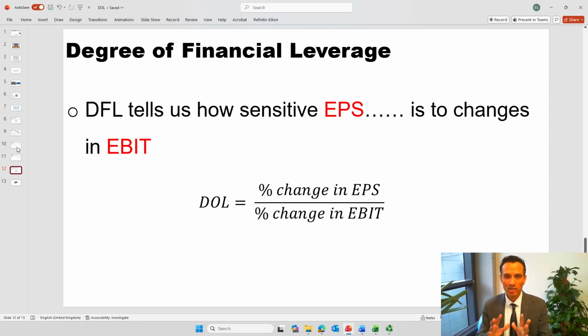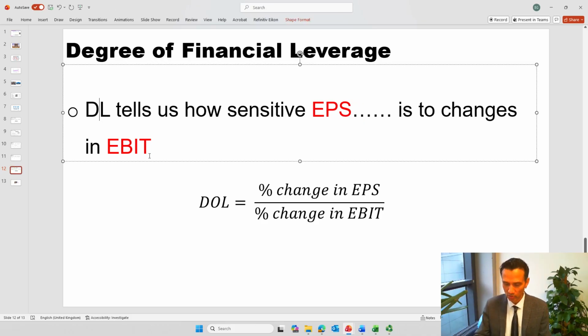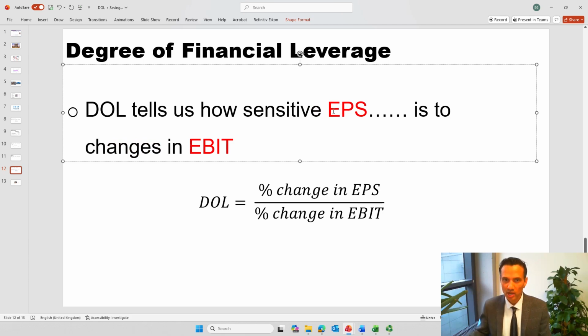Okay, so that was just the illustration of the example which I already included in that Microsoft Excel file. And now, using the same logic of degree of operating leverage, you can understand degree of financial leverage, because degree of financial leverage tells you how sensitive earning per share is to changes in earning before interest and tax. Remember, in the case of degree of operating leverage, what you said is how sensitive earning before interest and tax is in relation to change in sales.